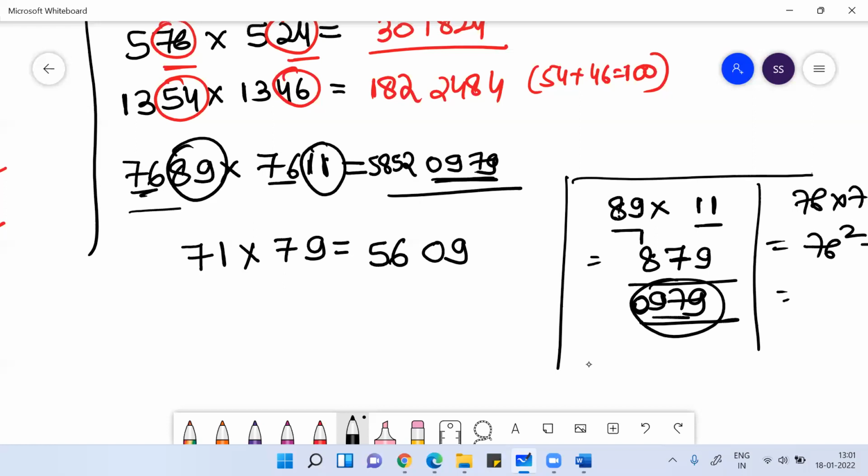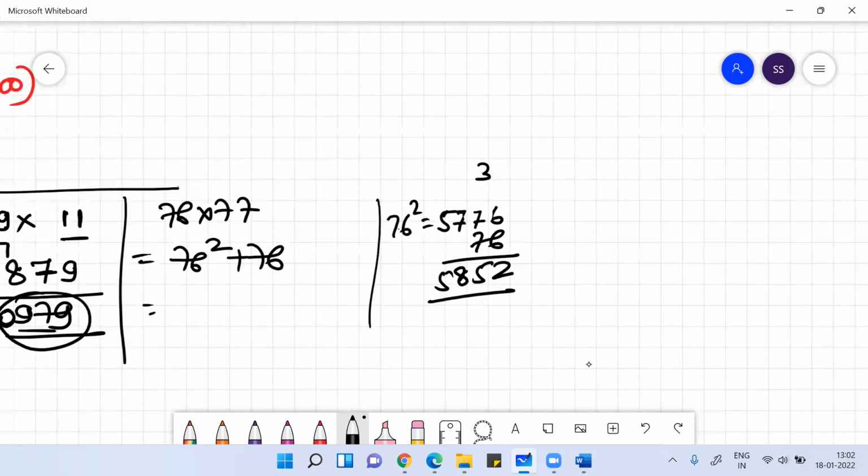The same way, 7689 into 7611. When you multiply 89 into 11, you will get 979. Add 0, you will get 0979. Then 76 into 77 is 5852. So your answer will be 58520979. Clear, everyone? Anyone, any doubt?